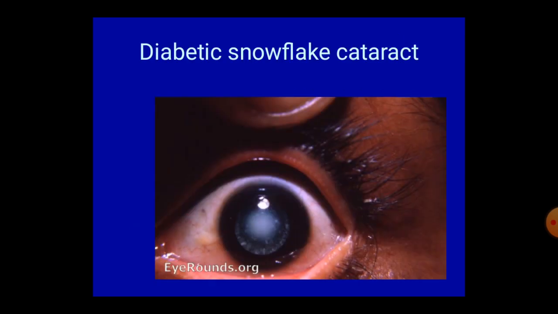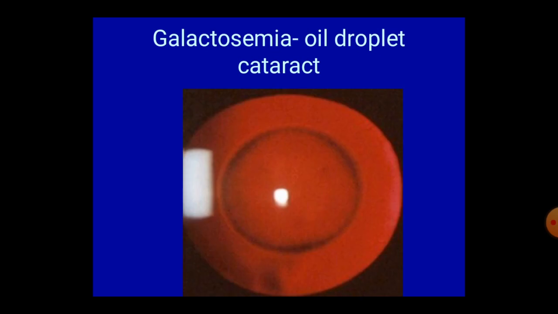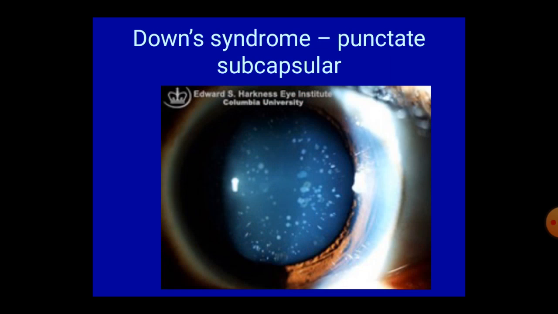This is a diagram of diabetic snowflake cataract. This is Christmas tree appearance in myotonic dystrophy, oil droplet cataract in galactosemia, punctate subcapsular cataract in Down syndrome.